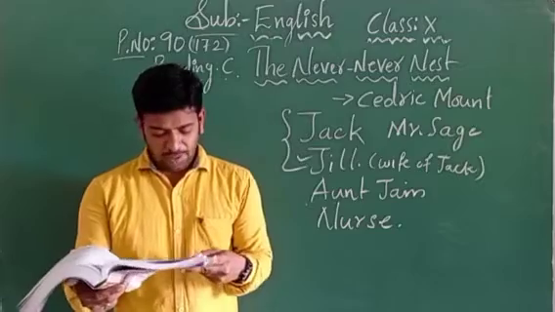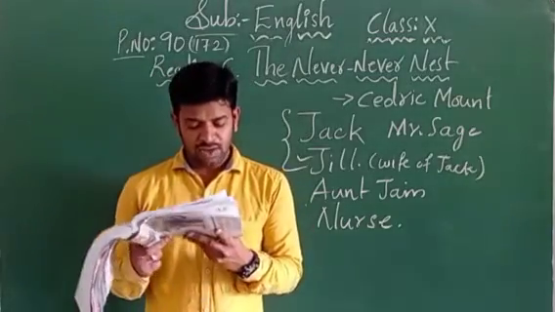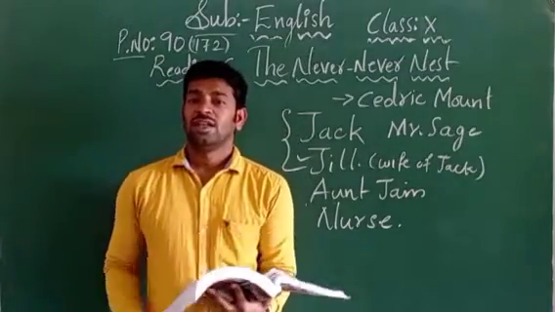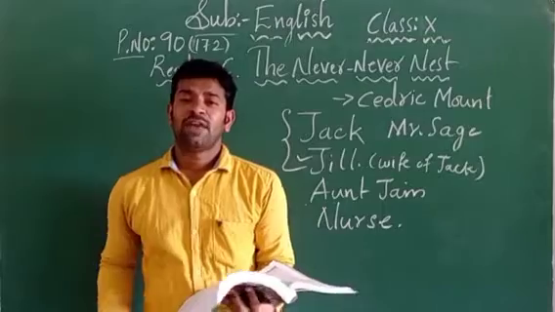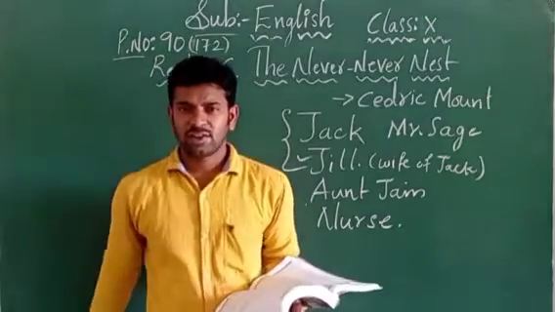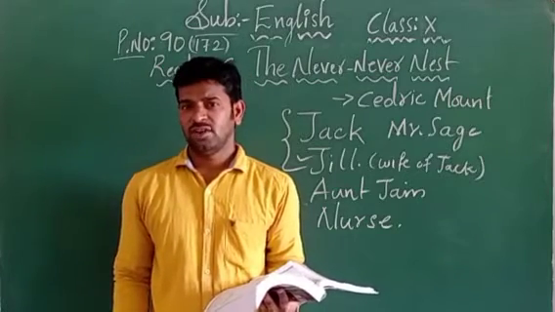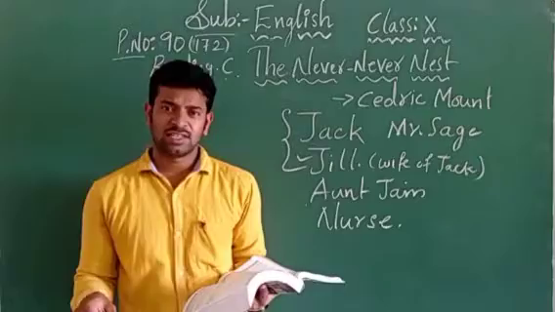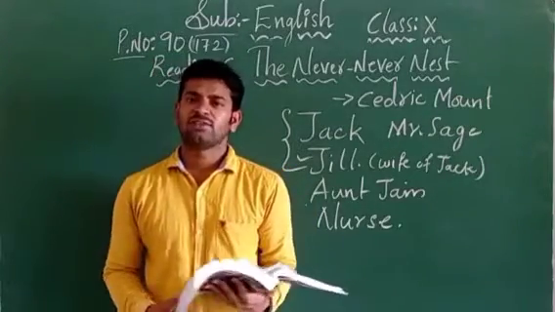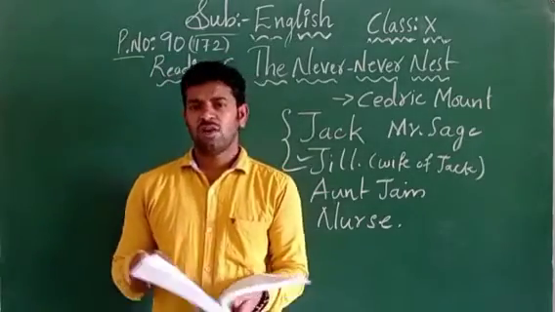Next, the end of the play is ironical. Ironical means what here? Work done opposite to what we have expected. So here the complete play was ironical. Ironical means it is completely related to what here? It was completely related to the installment. Yes or no? So it was completely related to the installment. Whatever money they are earning, they are paying only for the installment purpose, for the furniture which they have bought.